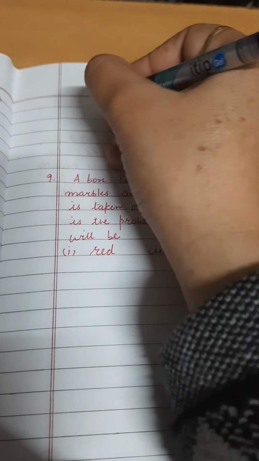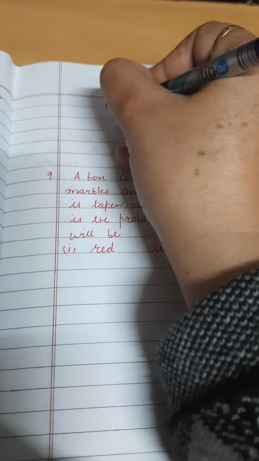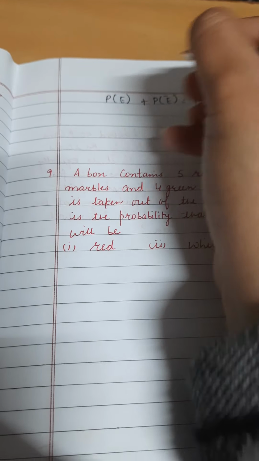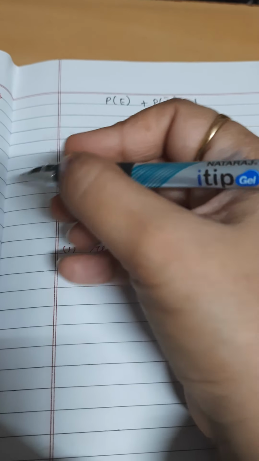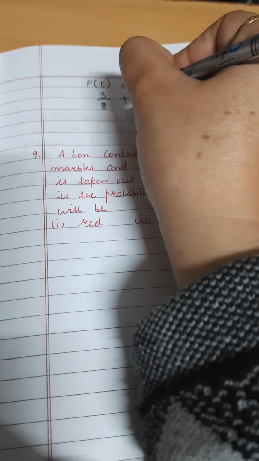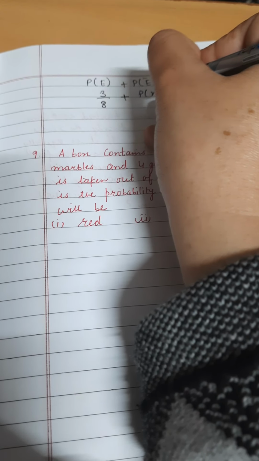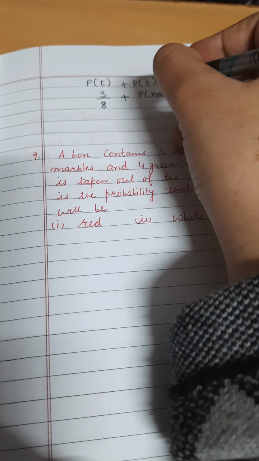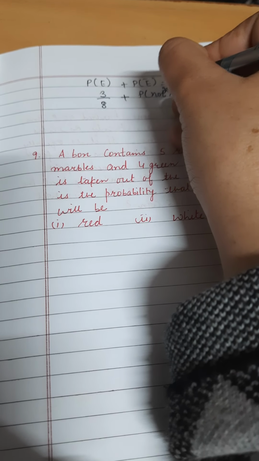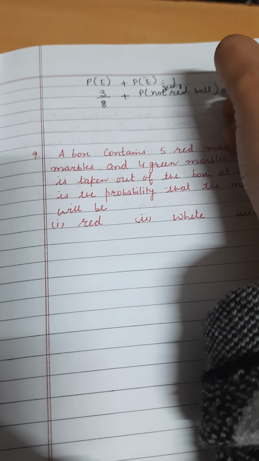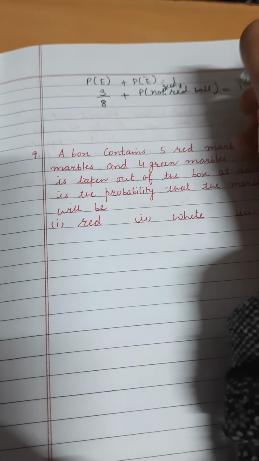Or you can calculate it with this formula also: the probability of an event plus the probability of not that event is equal to 1. Here the probability of a red ball is 3 by 8, plus the probability of not getting a red ball, sum of these will be 1.